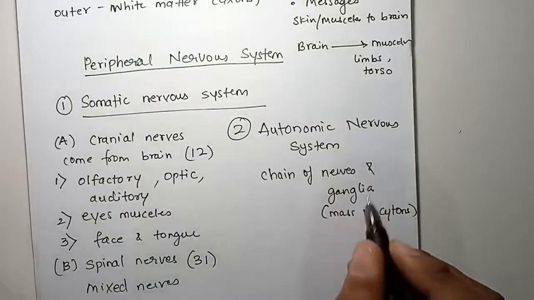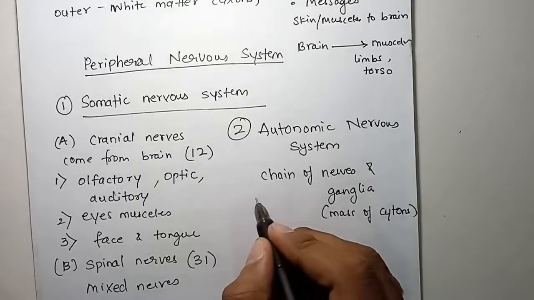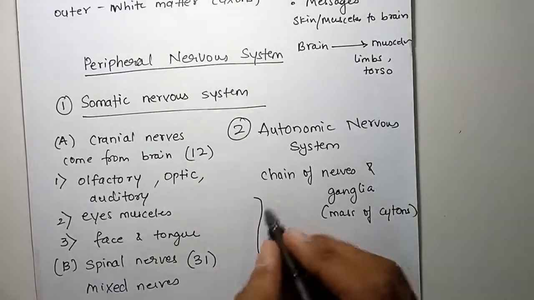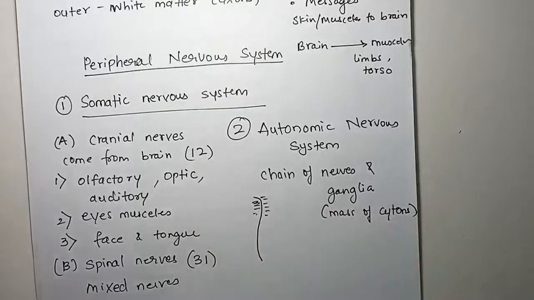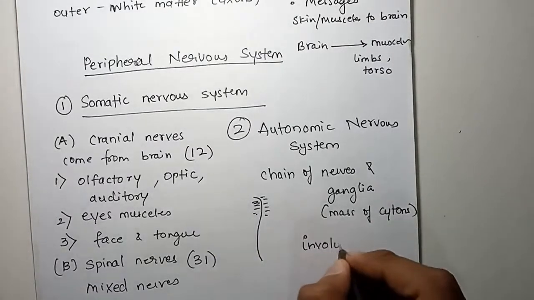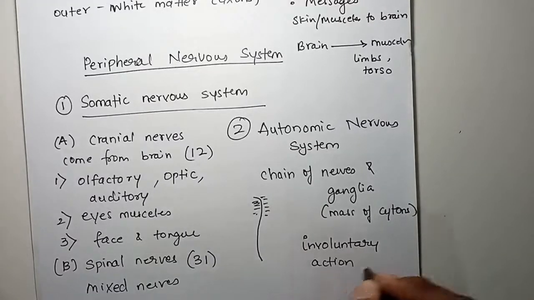These are found on either side of the spinal cord. If this is your spinal cord, they are found here also and here also, on either side of the spinal cord. Okay, they control your involuntary actions. They control involuntary actions of your internal organs.